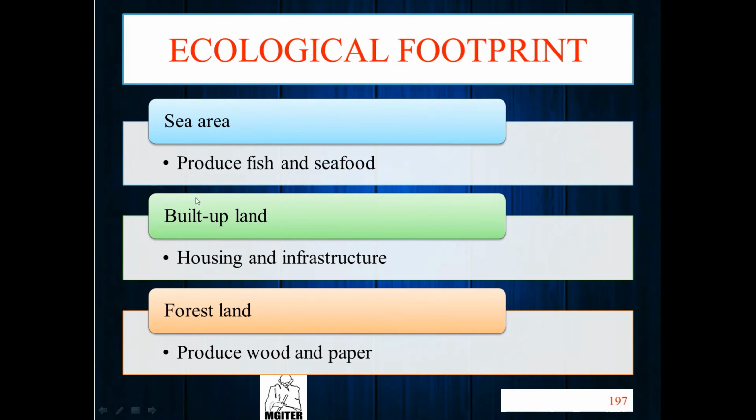So these are the products: feed and seafood. We use the sea for producing fish and seafood. And what do we give? We give pollution to the ecology. Simple thing: we use something and we give something. We use fish and give them pollution. Simple. So this is called ecological footprint. It is the ratio between how much we consume and how much we give.